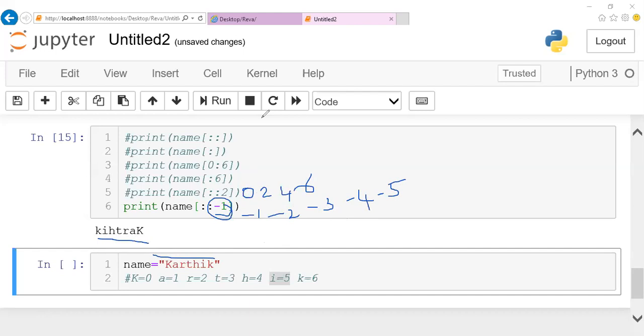Like in your C programming, you might have come across i plus plus and i minus minus, forward and backward indexing. The same way I can give my step value in the forward or backward direction. So both can be done here. Okay, now we'll move on with the next one.